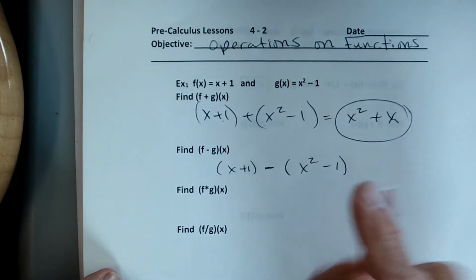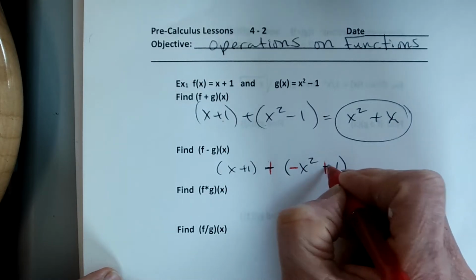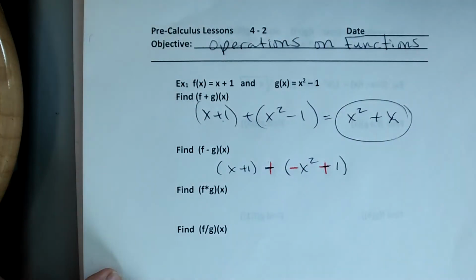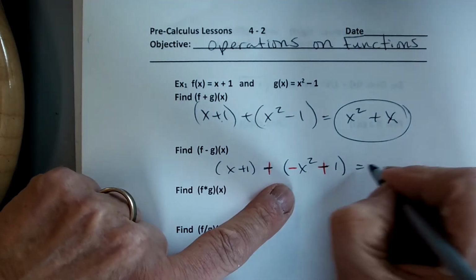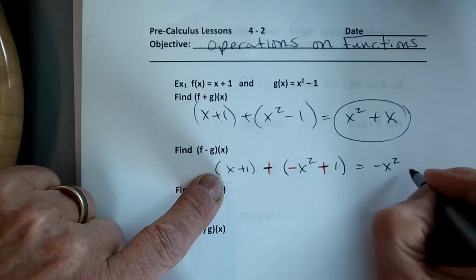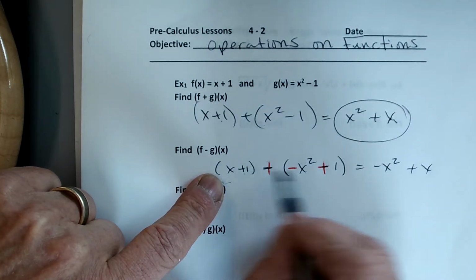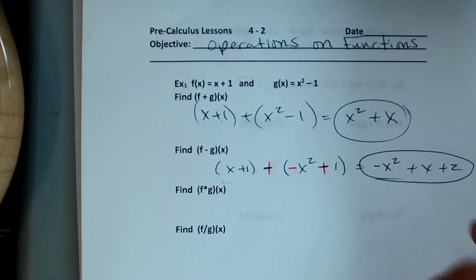I just bring through the negative, so I don't make any dumb mistakes. See how I bring through the negative? So I would have a negative x squared, positive x, and then a positive 2. Okay? Pretty easy so far?